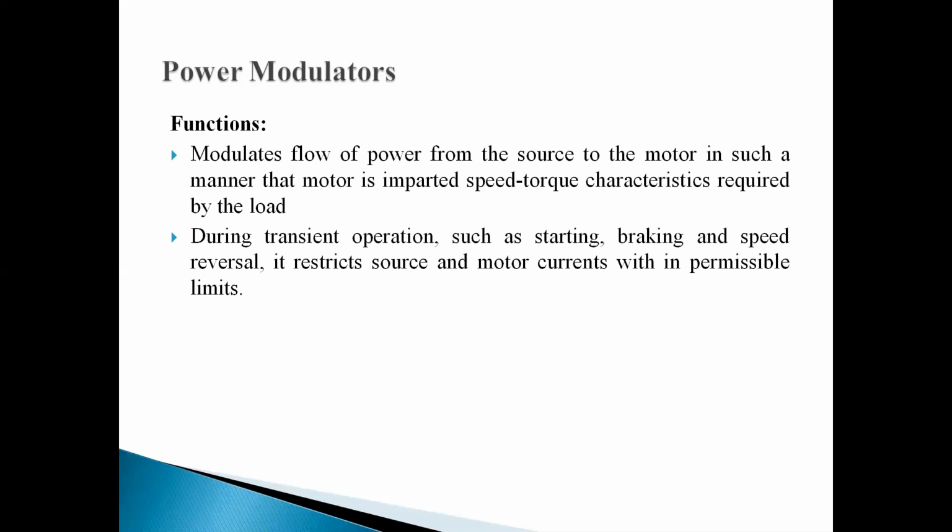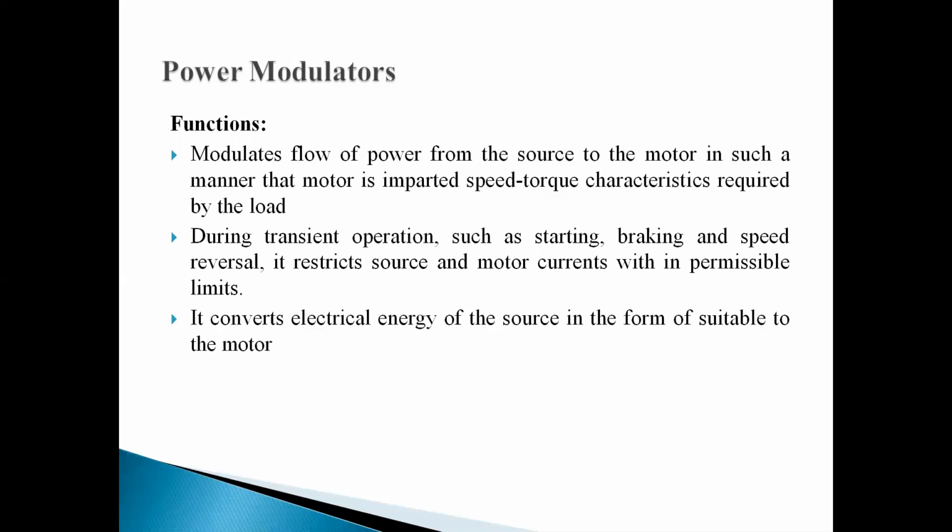Okay. Second function is during transient operations such as starting, braking, and speed reversal. It restricts source and motor current within the permissible limits. Means during starting there can be high induced current, or during braking there can be a high induced current. So what power modulator does, it will restrict the current so that the current cannot go beyond the limit, so that our device can be in safe position.